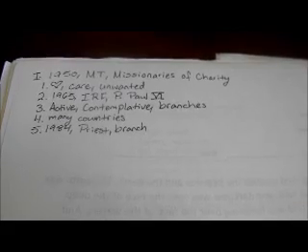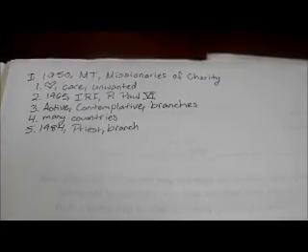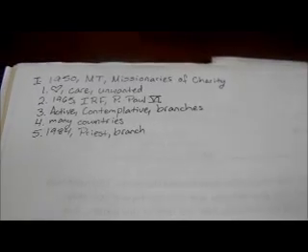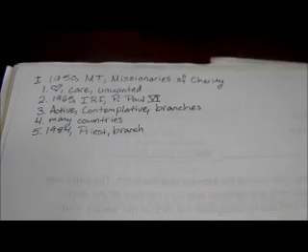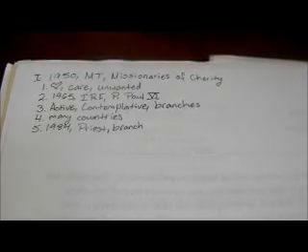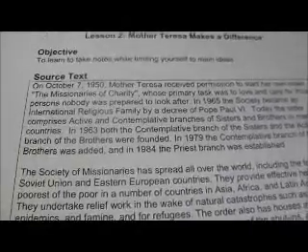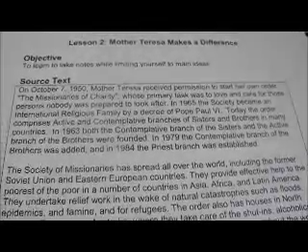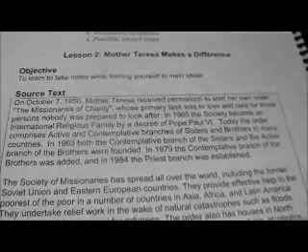This organization has two branches, the active and contemplative branch. It has been established in many countries, and in 1984, they added a priest branch. It's as simple as that. That's all I need. And I've just created my own paragraph that sounds nothing like this. It carries the same ideas, but it's in my own words, completely my own.